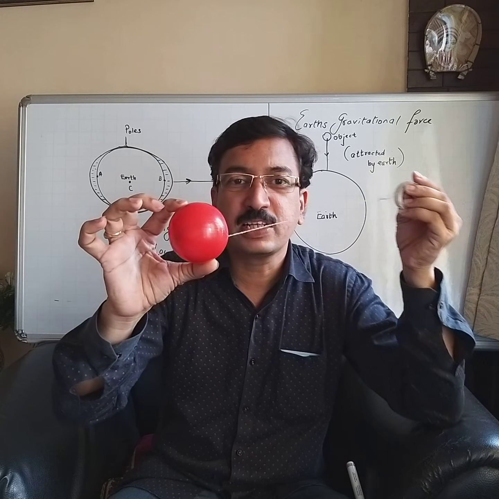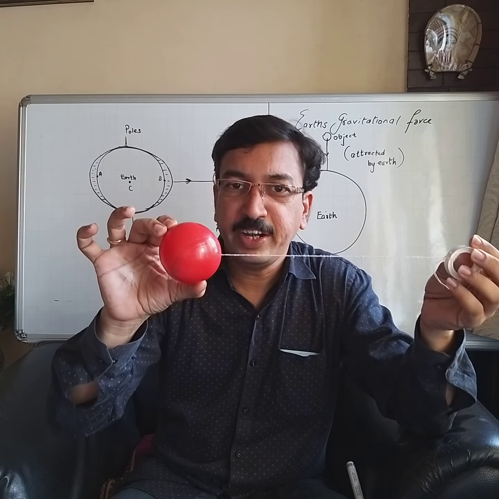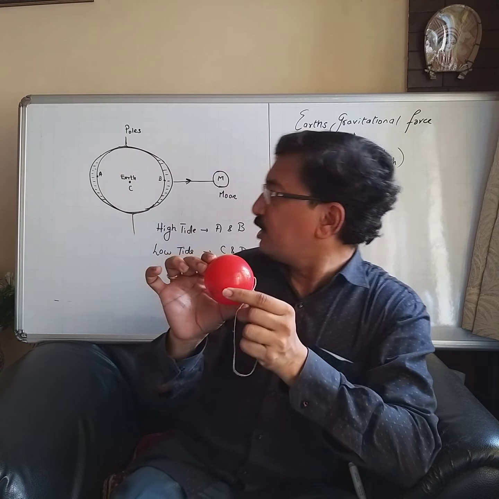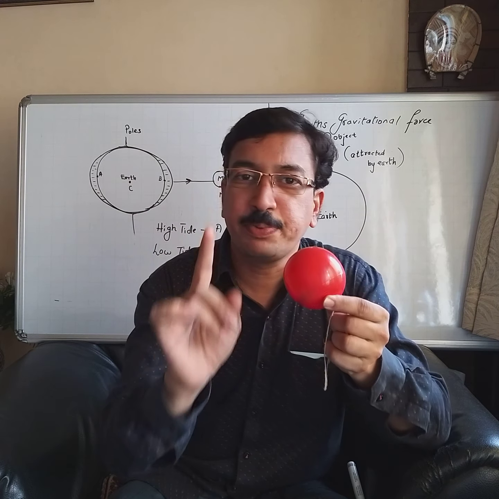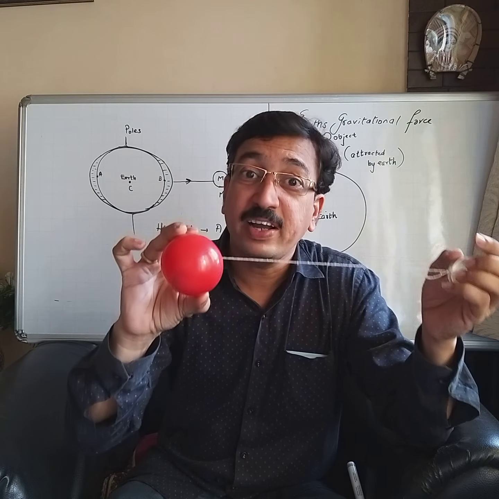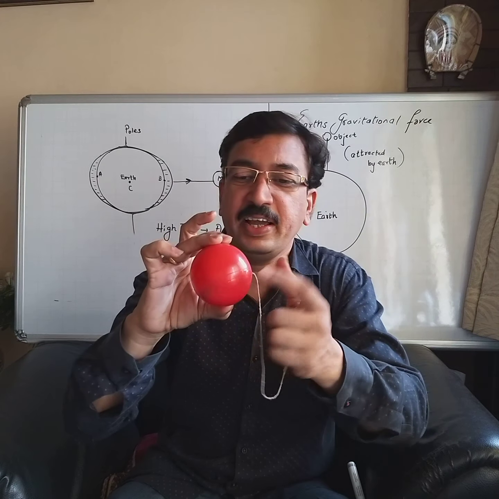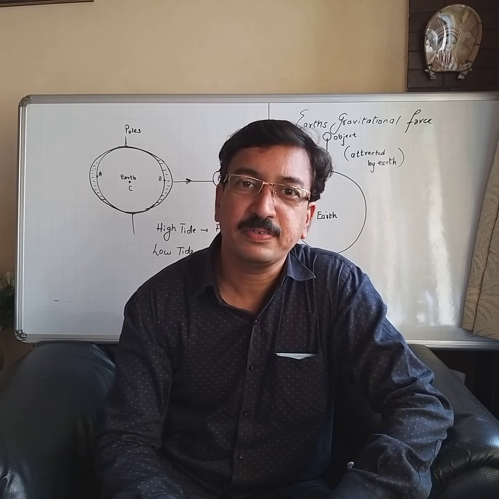And since the moon is revolving around the earth, in 24 hours the location, as I showed in the diagram, location A and location B will experience high tides twice a day, twice a day. Similarly, location C and D will experience low tides twice a day.